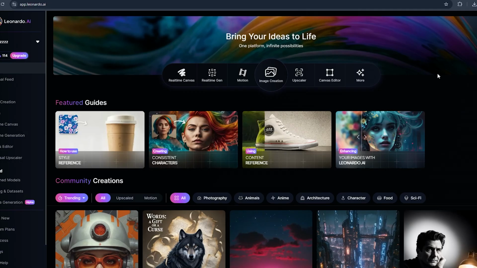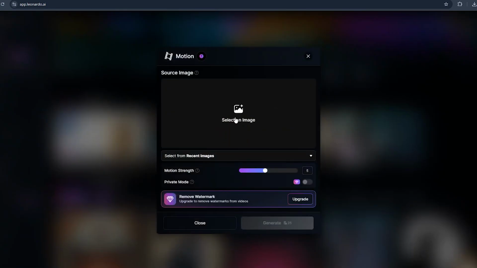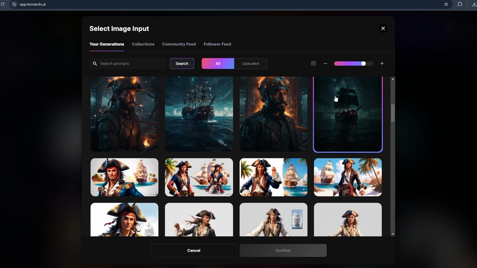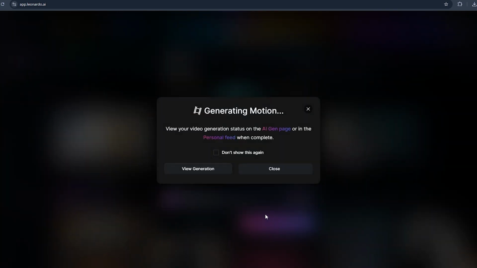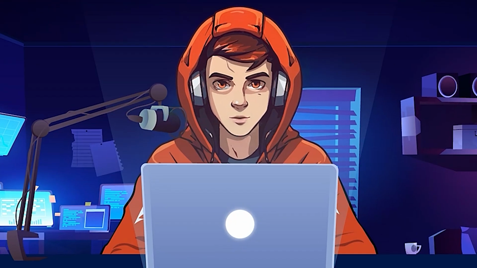Now, let me show you a cool thing. I'm going to add motions and animate these images with Leonardo AI. Go to this main menu and select this motion option, and then select this image option and choose the image that you want to animate. After you select the image, make sure to increase this motion strength, then click this generate option, and it will convert this image into an animated clip. It will take several minutes to animate those images, and after that, download them.